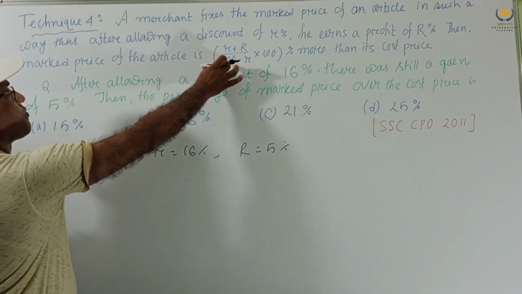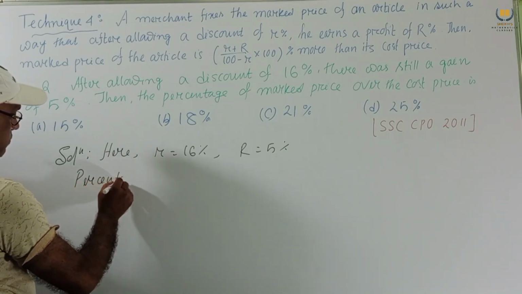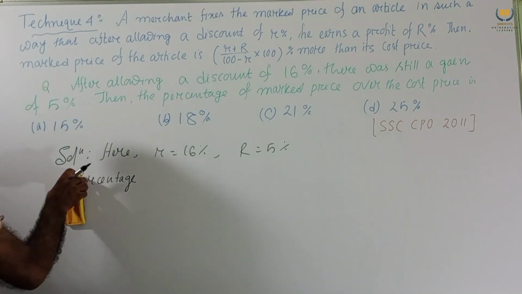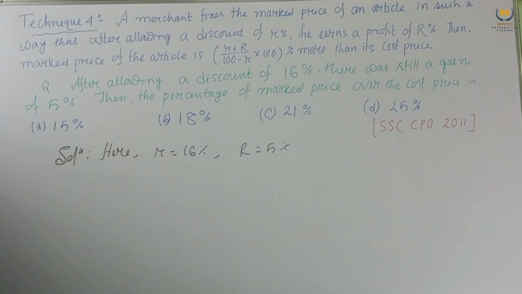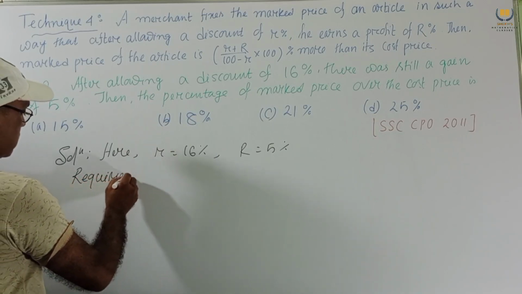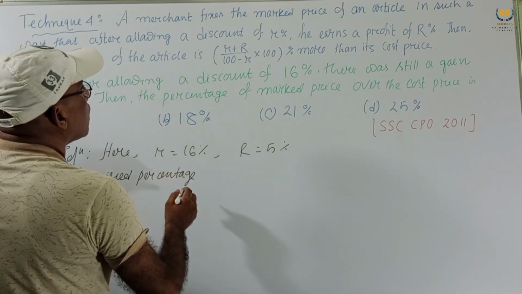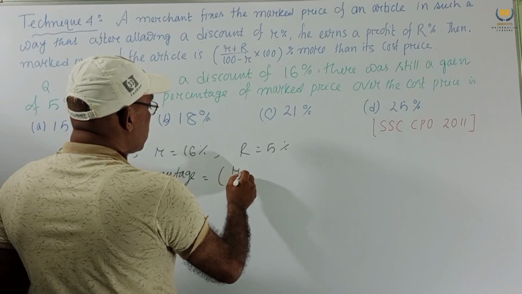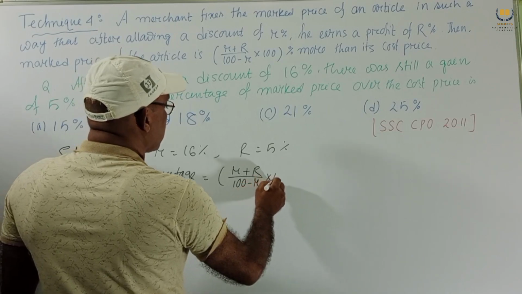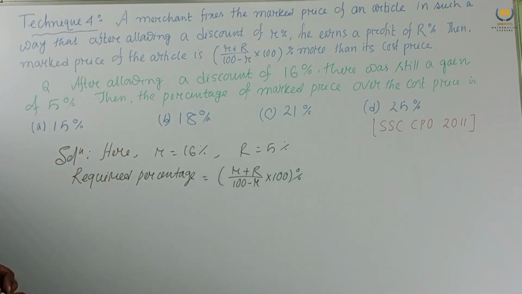Therefore in the shortcut formula, the required percentage equals (r + R) / (100 - r) × 100%.